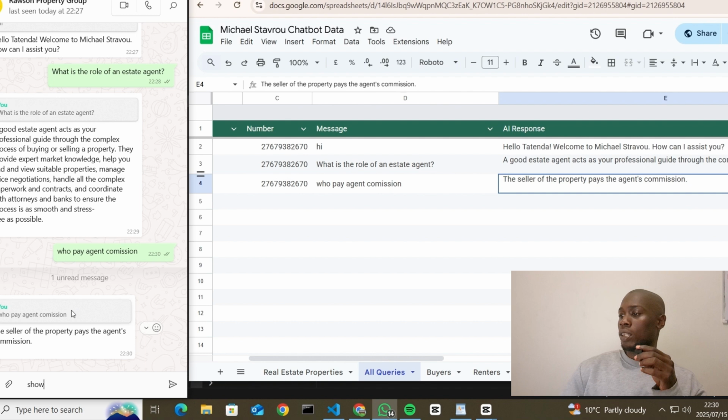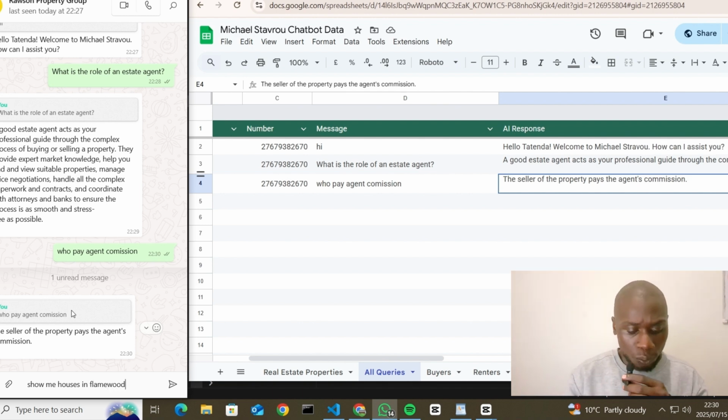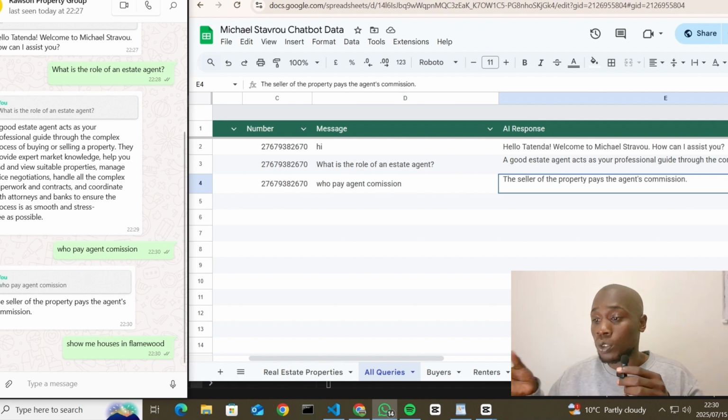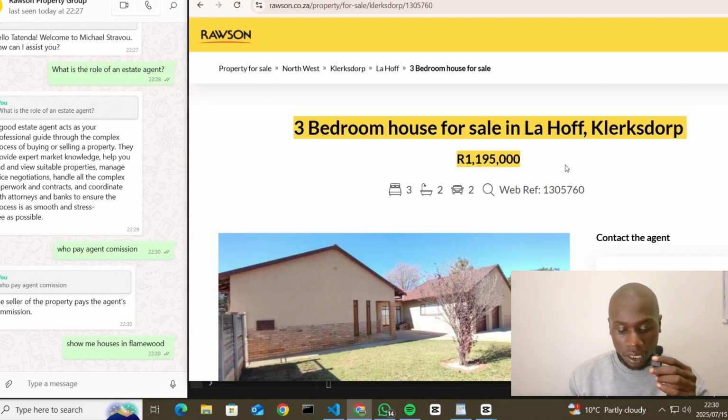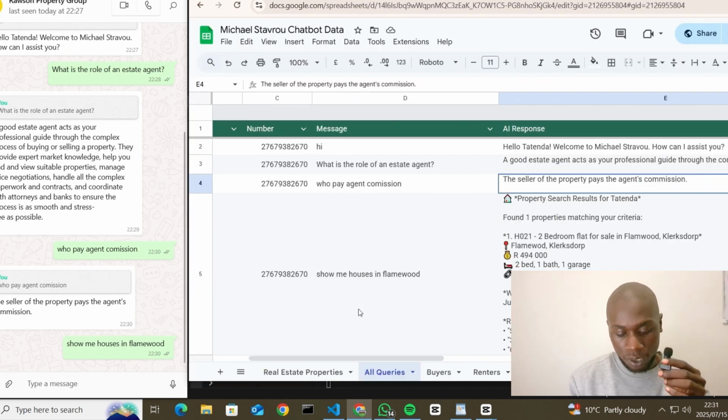So then it gives a simple answer: the seller pays the agent's commission. So it just summarized. Then we say now we can actually get into property searching. Then we are doing: show me houses in Flamewood.